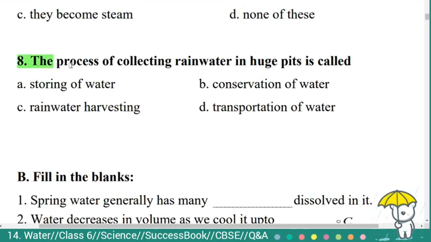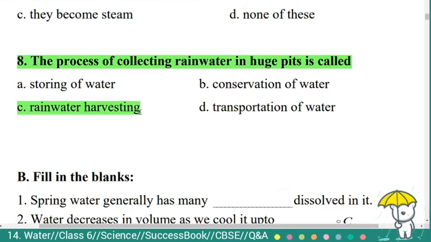Eighth question. The process of collecting rainwater in huge pits is called option A. Storing of water, B. Conservation of water, C. Rainwater harvesting, D. Transportation of water. Here the correct answer is option C. Rainwater harvesting. The process of collecting rainwater in huge pits is called rainwater harvesting.